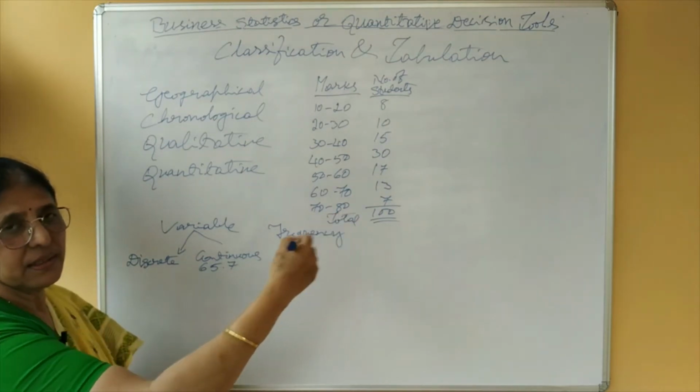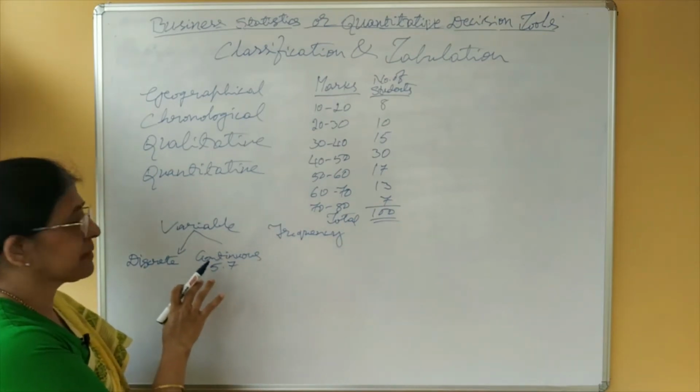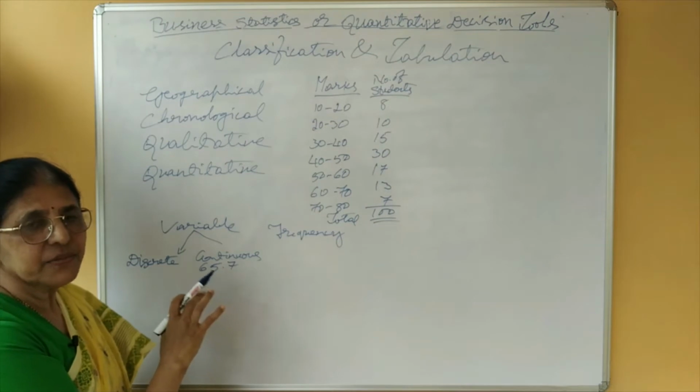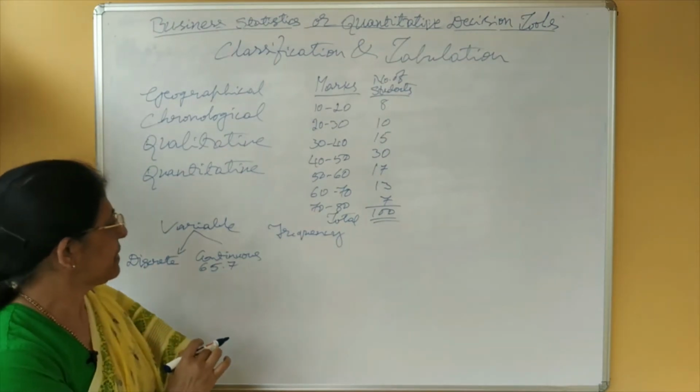You will not consider the remaining digits. Means here we consider the fractional values but with specified limits, that we say continuous variable.